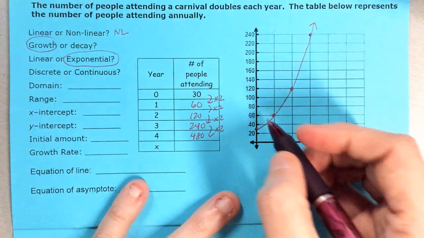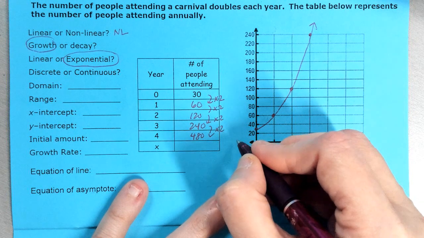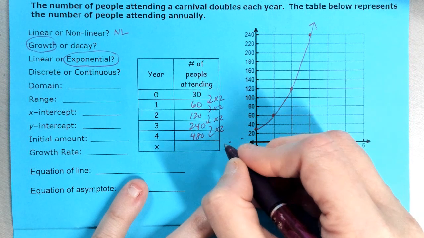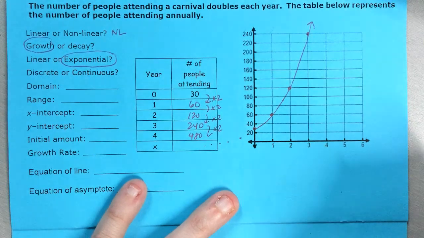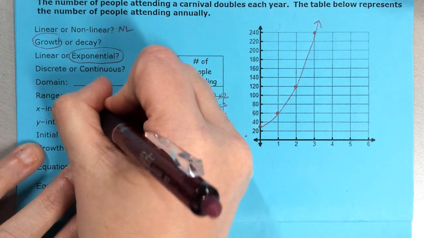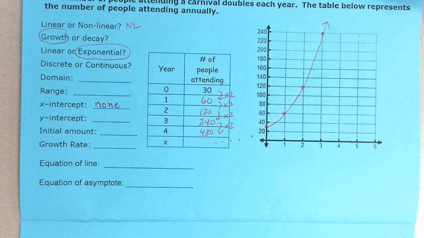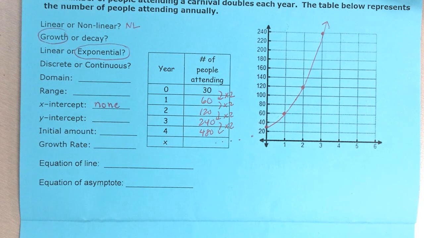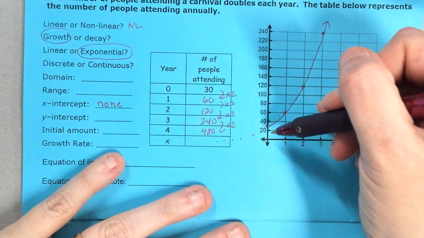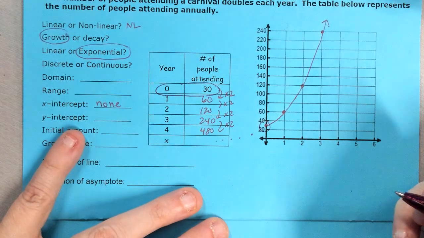That makes it exponential. So what that means is back here, there's actually kind of like invisible values getting closer and closer to the x-axis, but they're not going to touch. And for that reason, my x-intercept is none. There is no x-intercept because it's never going to cross. It's getting closer and closer and closer. Okay? Now, y-intercept, as we talked about yesterday, is my start value. And it's right here in the table, and it's right there on the graph.